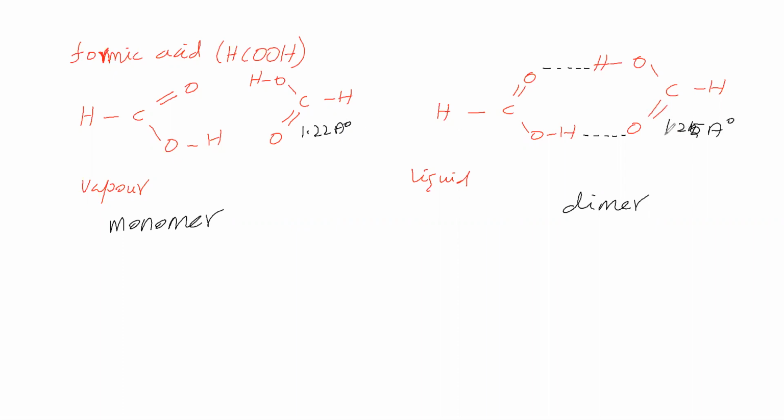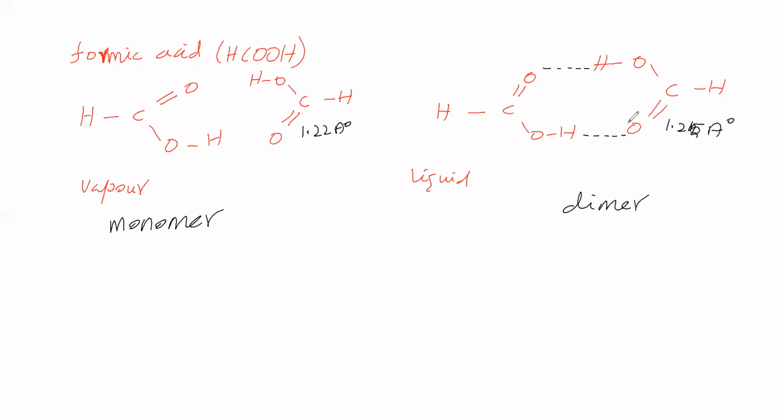Here hydrogen bonding is possible, here no hydrogen bonding. Here the CO bond length is high, here the CO bond length is low. What is the reason? That we will see.